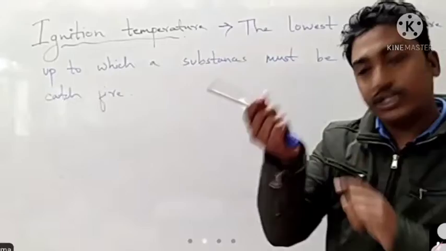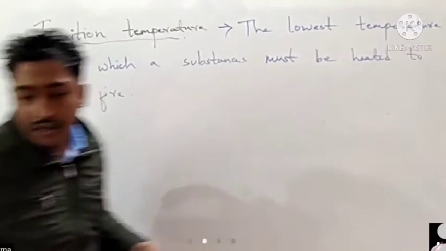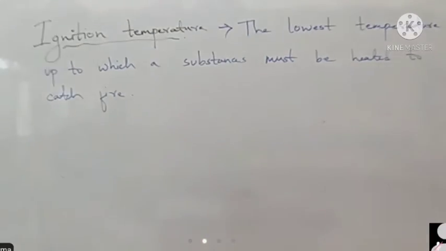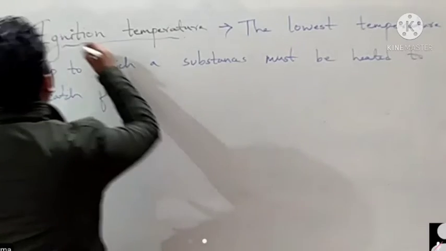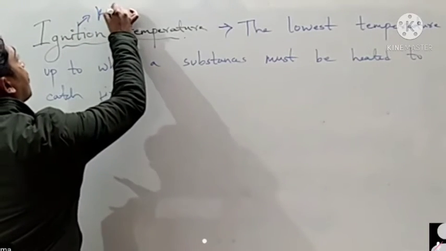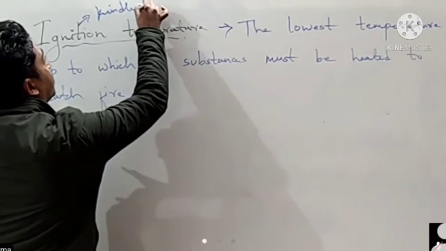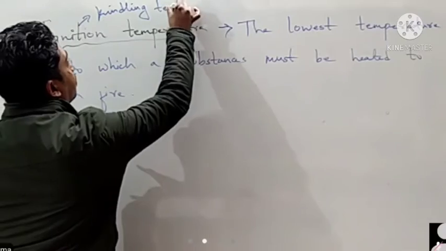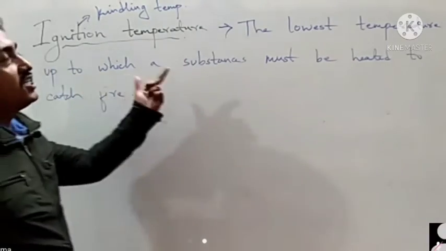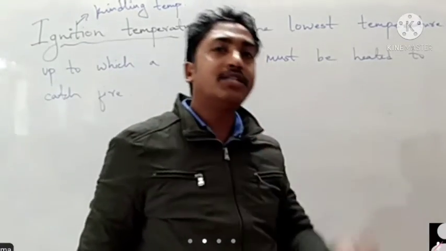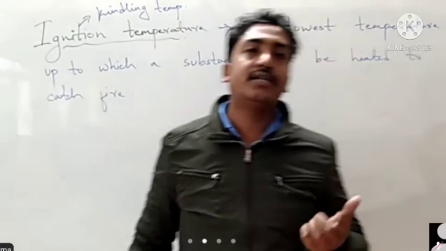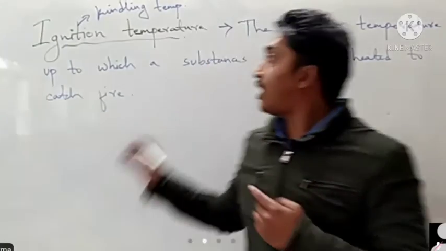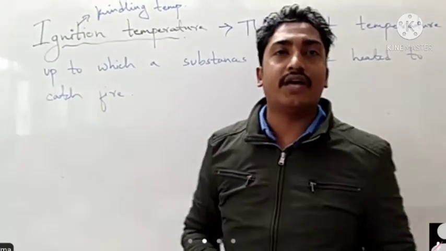After that only it will catch fire. So the lowest temperature up to which a substance must be heated before it catches fire is called ignition temperature. It is also called kindling temperature.